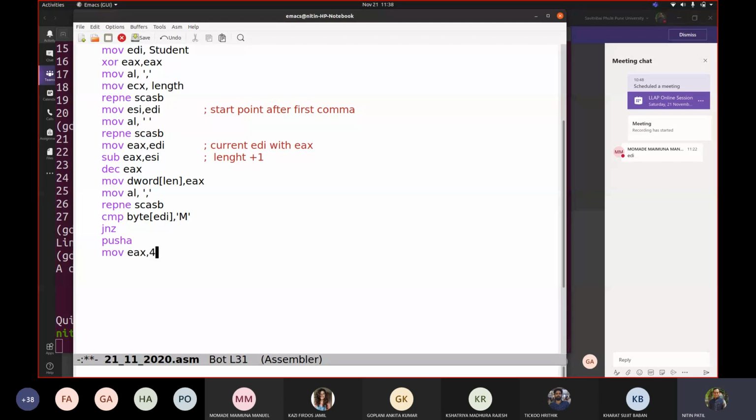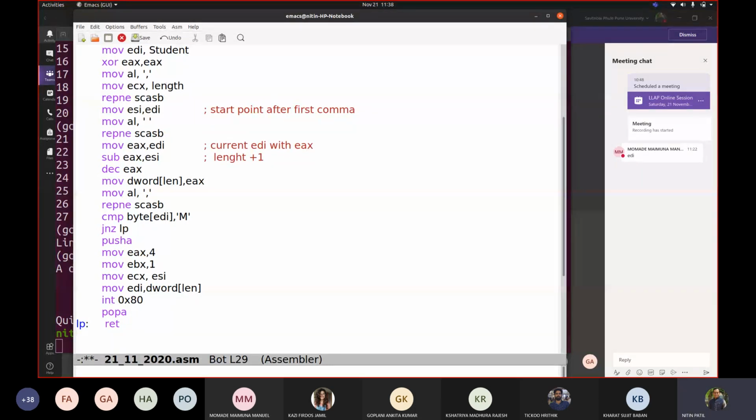Move EAX comma write system call, move EBX comma I want to display it, move ECX comma what ESI is pointing to, and move EDI comma where is the length stored? It was stored in the length variable. Correct. And then I will write int 0x80. Fine. And then I simply say pop a, and then I am writing a label. Say RET, and here I am writing the label.